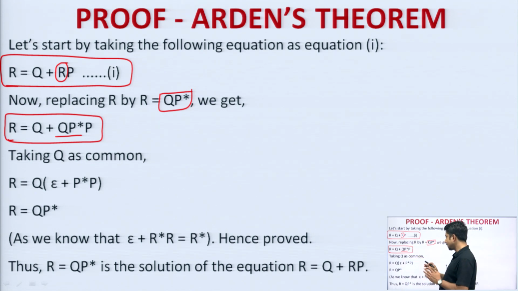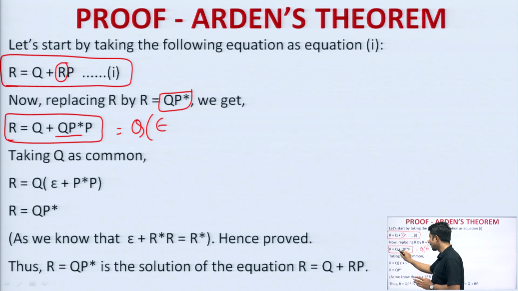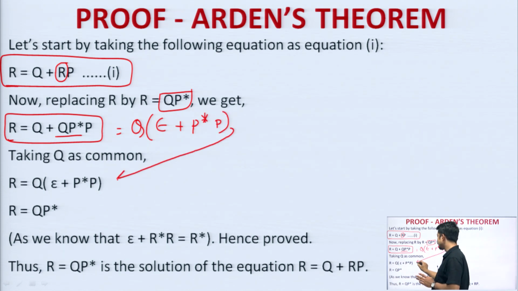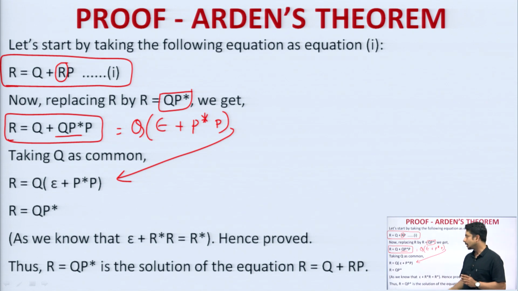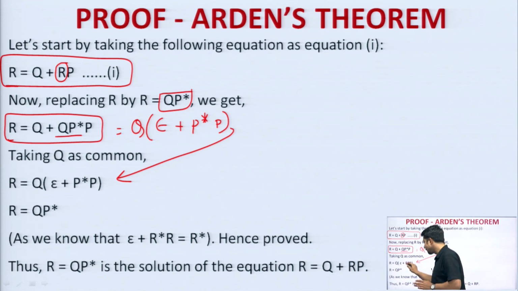Like we know, a particular expression from the common point is that if I take Q as common, then 1 plus P star P, right? 1 is replaced by epsilon here, plus P star P. So, this is what I have written over here. I have taken Q as common. Now, we know epsilon plus P star P.